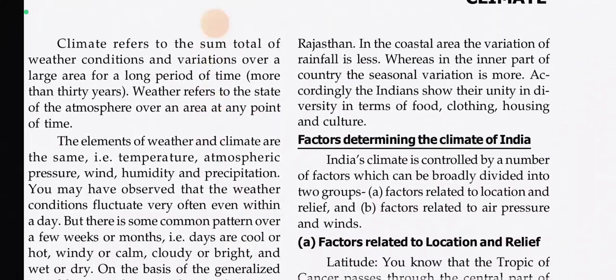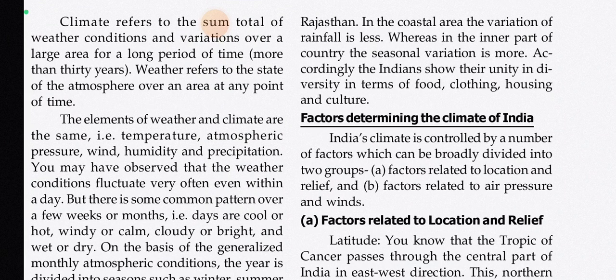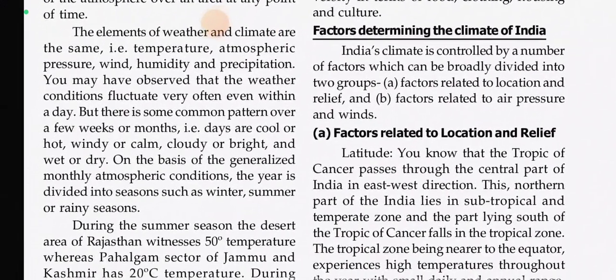In West Rajasthan, in the coastal area the variation of rainfall is less, whereas in the inner part of the country the seasonal variation is more. Accordingly, the Indians show their unity in diversity in terms of food, clothing, housing, and culture. So, factors determining the climate of India.